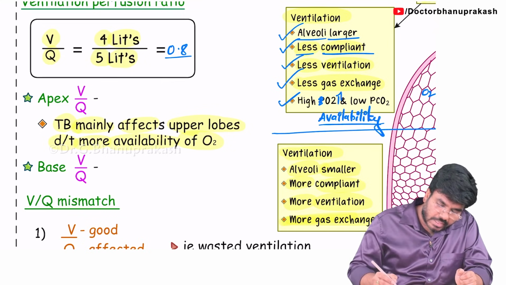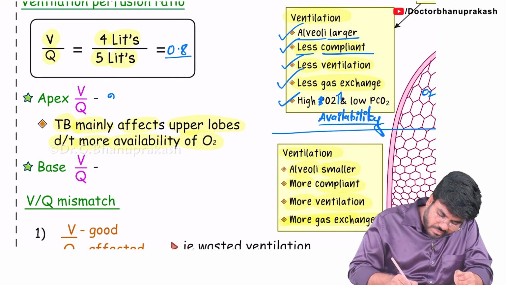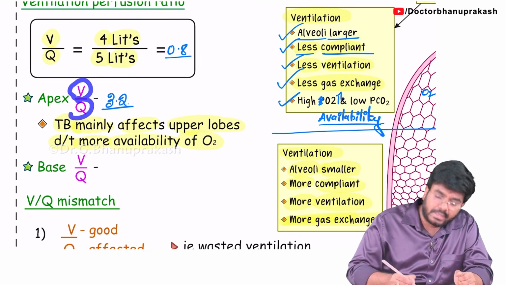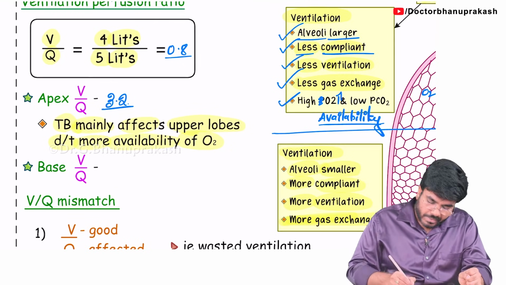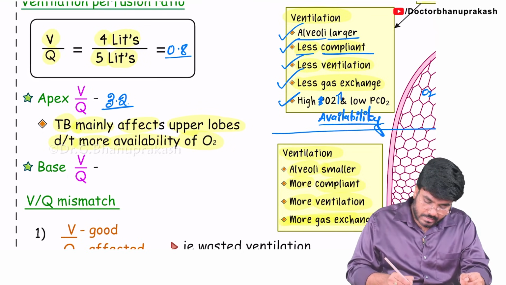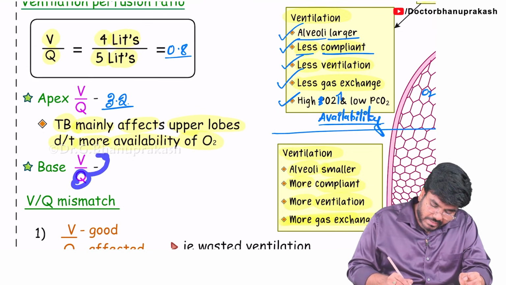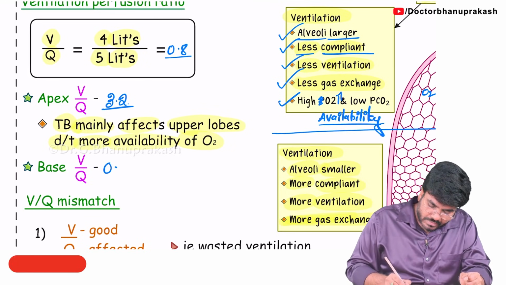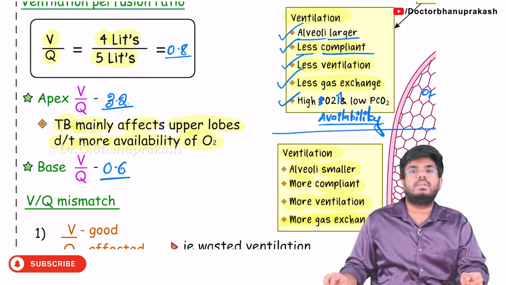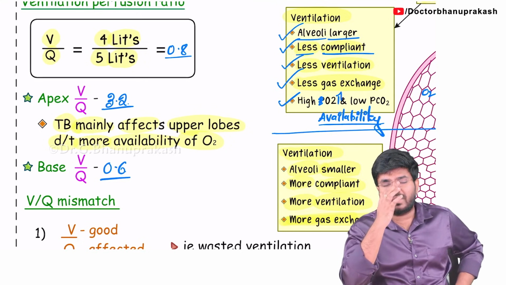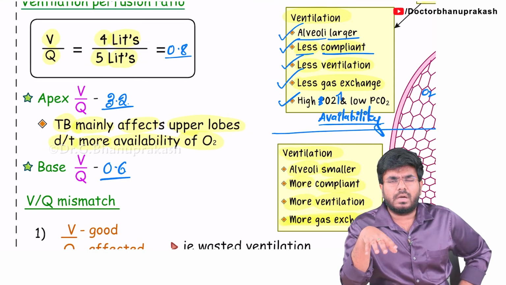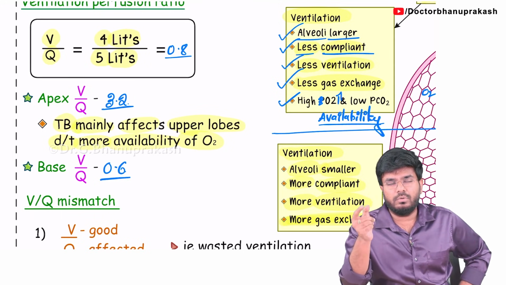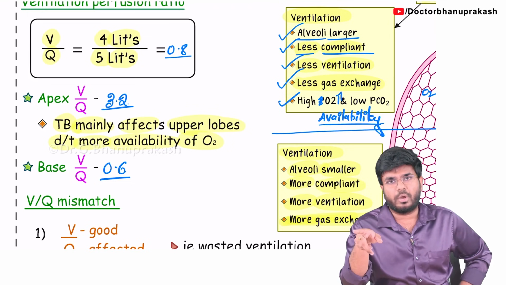So always remember, in the apex of the lung, the ventilation perfusion ratio is 3.2, because the numerator is greater than the denominator, so more positive values. But in the base of the lung, perfusion is greater than ventilation, that is, the denominator is greater than the numerator, so lower values will come, 0.6. At the end of the day, the normal ventilation perfusion ratio, V by Q ratio, is 0.8. But if they specifically talk about the apex of the lung, the value will be 3.2. At the base of the lung, the value will be 0.6.